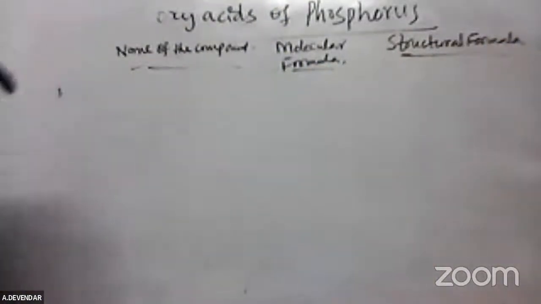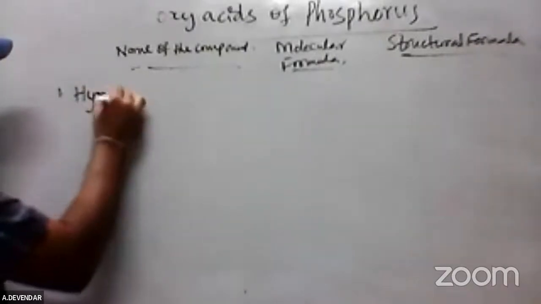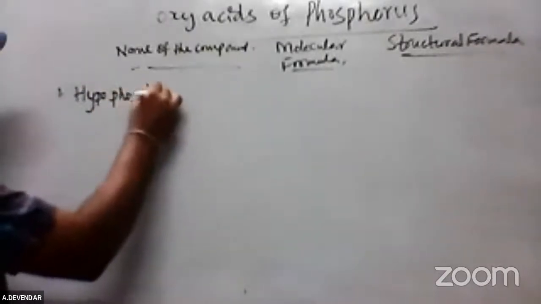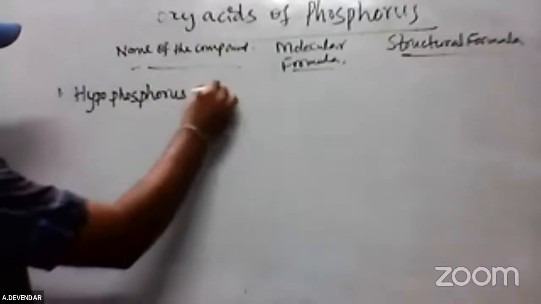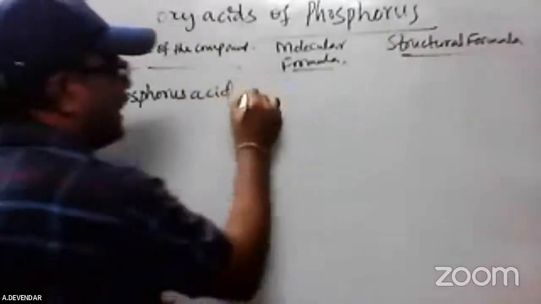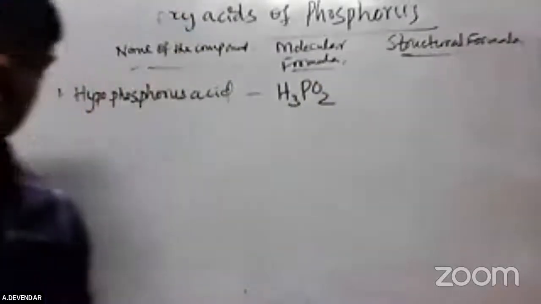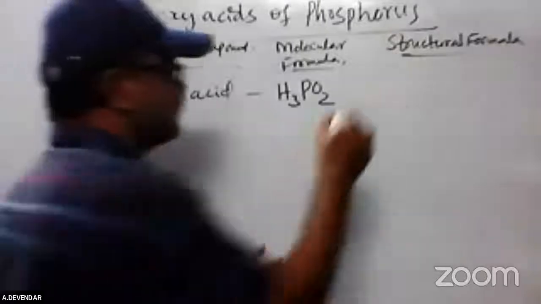Number 1, please take down, is hypophosphorus acid. The formula is H3PO2. The structure is very simple.